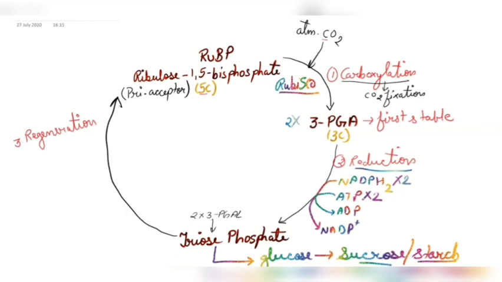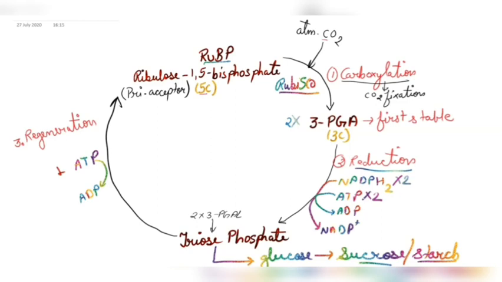So the third step is regeneration, and remember the third step uses one ATP. So for the regeneration in one cycle, we use one ATP and this ATP will convert into ADP molecule. Clear? And by this regeneration, we get our RuBP again. This RuBP will be further used for the carboxylation process in the presence of Rubisco enzyme.